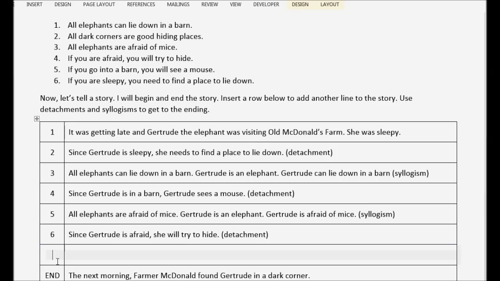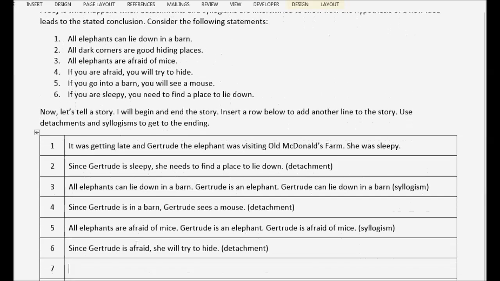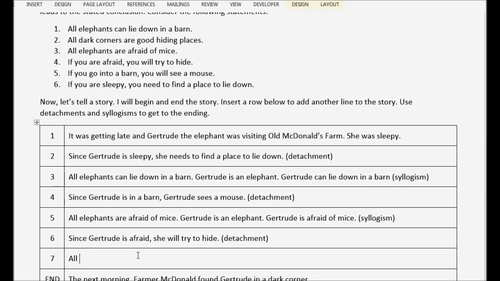Alright, so she's going to try to hide. Well, what happens when she tries to hide? All dark corners are good hiding places. Okay? Gertrude wants to hide. So Gertrude hides in a dark corner. This is a syllogism. Not necessarily a strong one, but it is a syllogism.